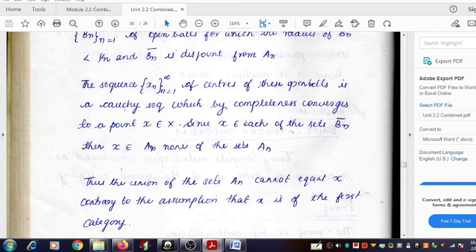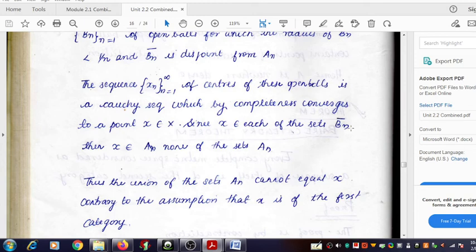And now an important point we have to remember: since x belongs to the closure of Bn for all values of n, that is, x belongs to closure of b1, x belongs to closure of b2, x belongs to closure of b3, etc. So for each and every value of n, x belongs to that closure.